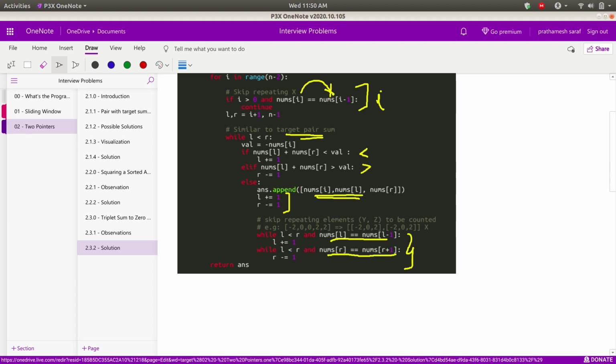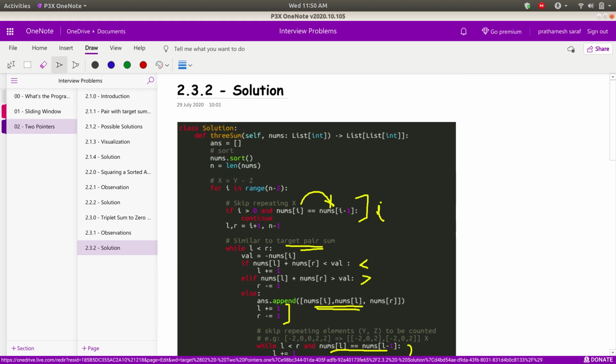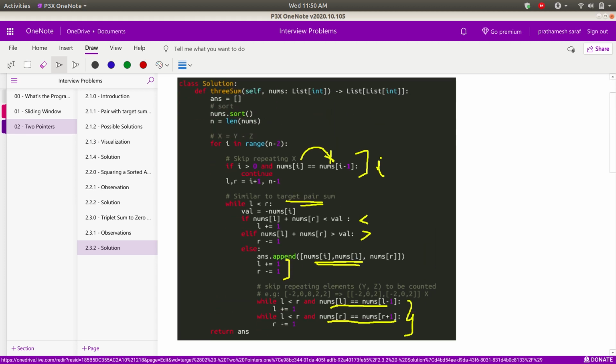It is intuitive logic, because since my right is going in the opposite direction, I want to do R plus 1, and since my left is going in the forward direction, I need to do L minus 1 to check the previous. So finally I return my answer, whatever answer I've got. I hope this is clearer to all of you. This is the solution for it.